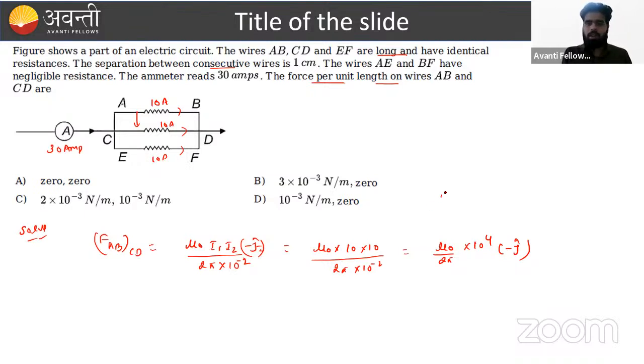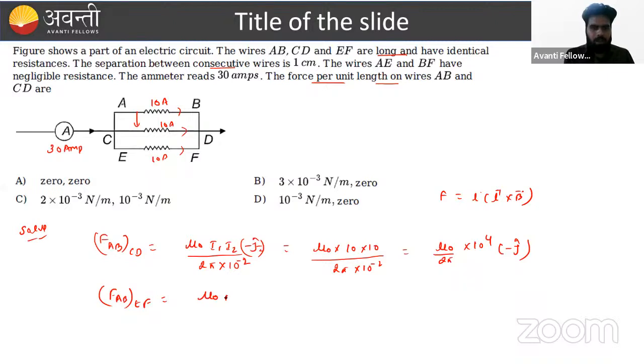Okay. Just apply the fundamental. F equal to I L cross B. Extend your right hand finger in the direction of the length vector and curl your finger in the direction of the magnetic field vector. What is the force on wire AB due to wire EF?